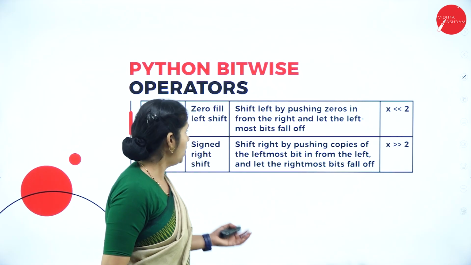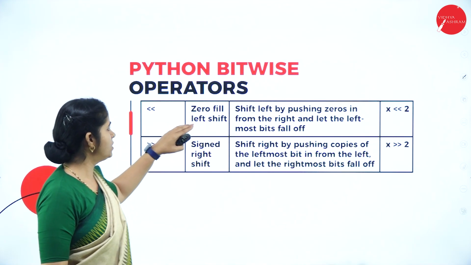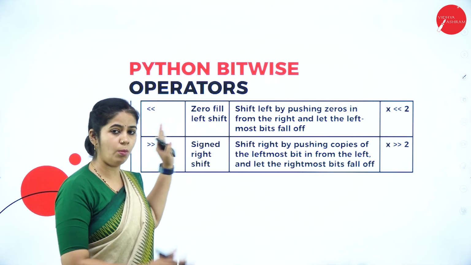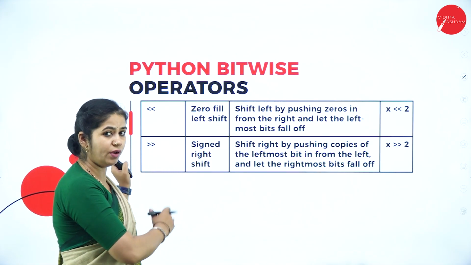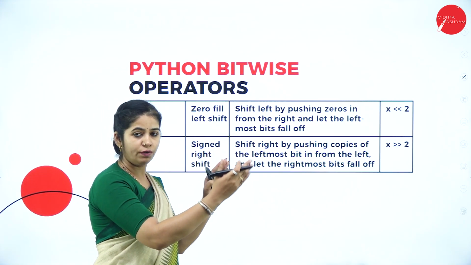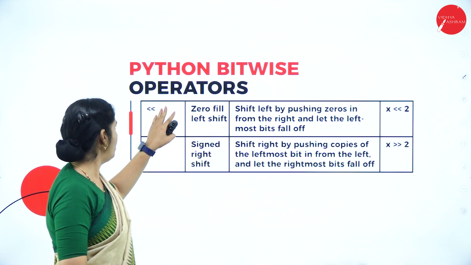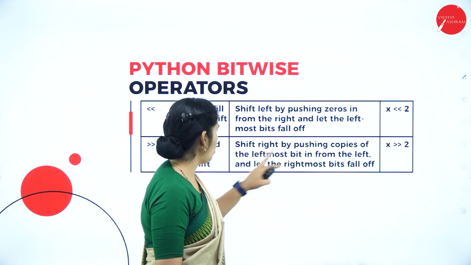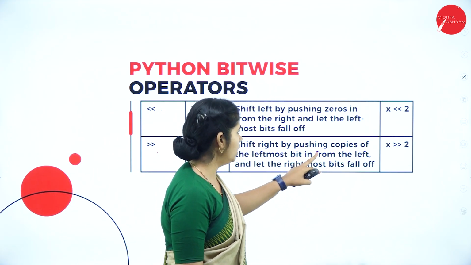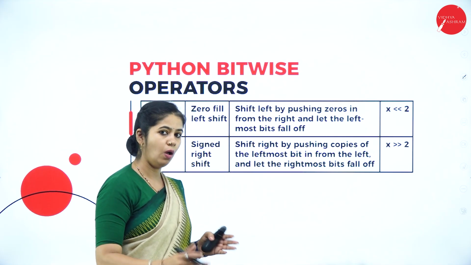Apart from that, what we have is the left shift and the right shift. Left shift fills zeros on the right: however many bits we shift, that many zeros will be filled. Right shift shifts the bits to the right, and the rightmost bits fall off.